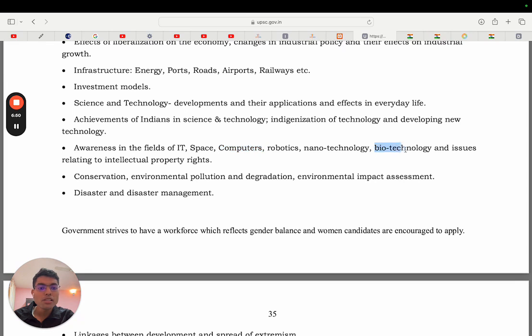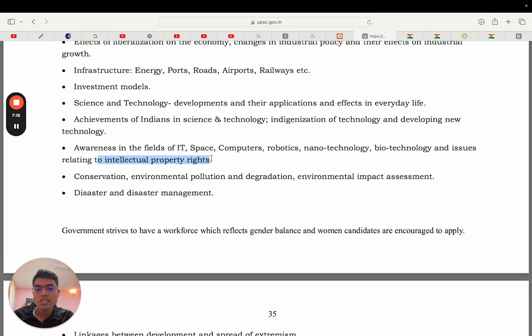Similarly, biotechnology. What are the latest developments in biotechnology? Then you will go to the Department of Biotechnology website. Understand from that website, read their annual reports, what the government of India is doing through the Department of Biotechnology. For robotics also you can do the same. And for space, go to ISRO's website and find out what the latest is that ISRO is coming up with. And then read a bit about all that ISRO has done till date. It will be on ISRO's website. So that's what we do on this.